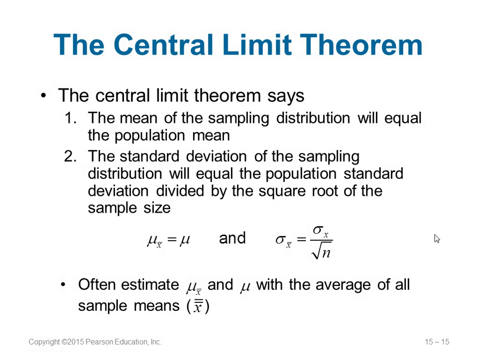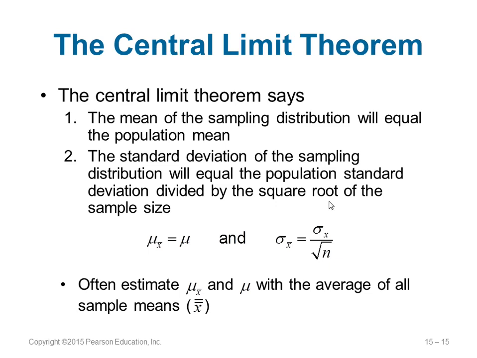Number one, the mean of a sampling distribution will be equal to the population mean. So if you take some samples and you get the mean, this will be equal to the mean of the whole population. Number two, the standard deviation of the sampling distribution will be equal to the population standard deviation divided by the square root of the sample size.